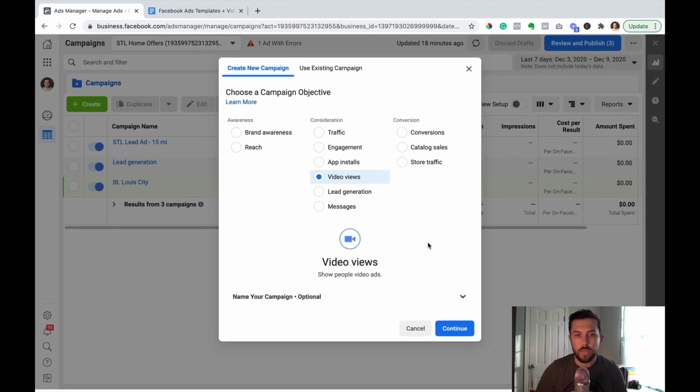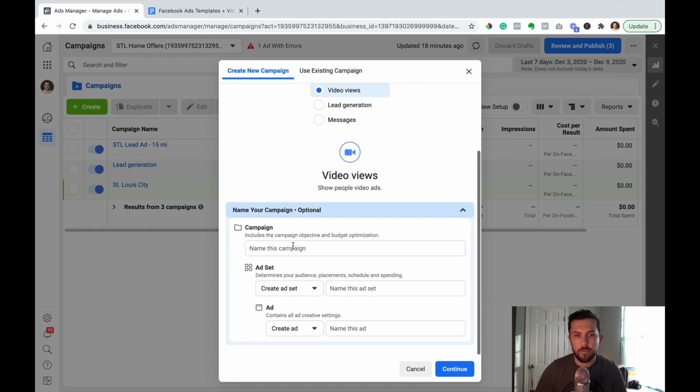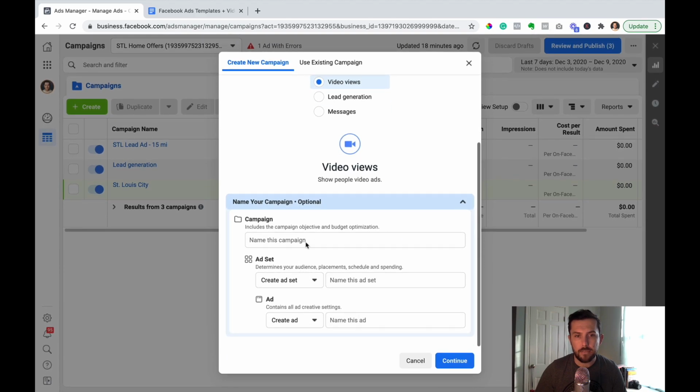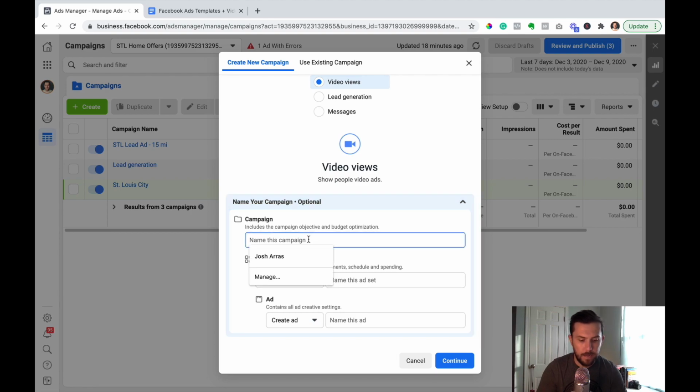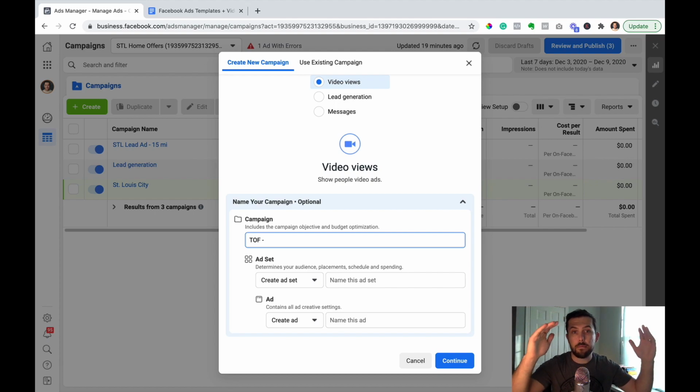And then if we scroll down, Facebook has this new feature to make it a little easier to name your campaign and ad set and ad all at the same time. So I'm going to use that because it's kind of nice. TOF just stands for top of funnel. This means this is our top of funnel ad. It means we're going after cold traffic. So I just say TOF before any of my top of funnel ads. And so I'm going to say TOF video view. And this is going to be the campaign. So I'm just going to leave it at that.